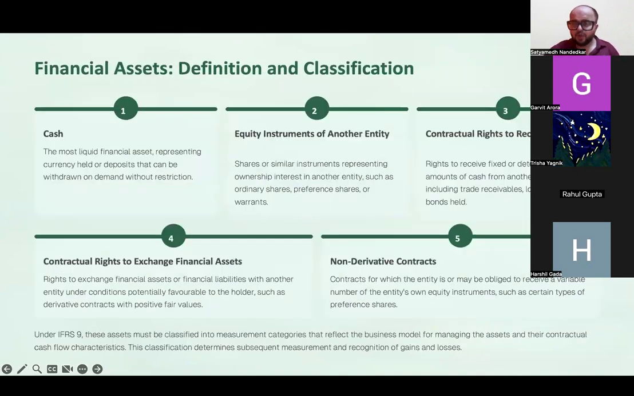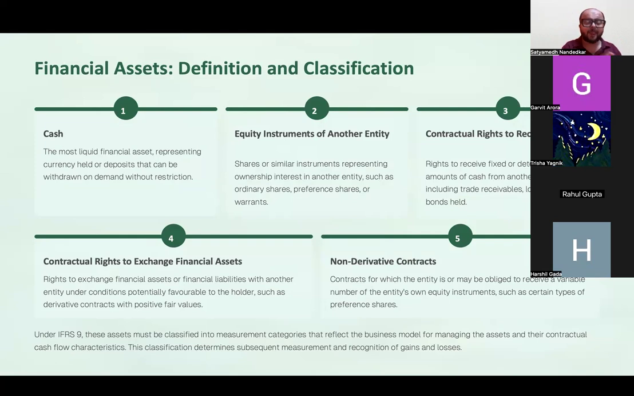Then there are contractual rights to receive cash from another entity. Because of this clause, if you have sold goods on credit to a customer and the customer is supposed to pay you a particular amount, that gets classified under contractual rights to receive cash. Then contractual rights to exchange financial assets under conditions that are potentially favorable to the holder.